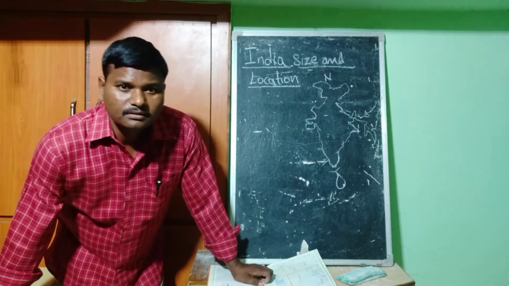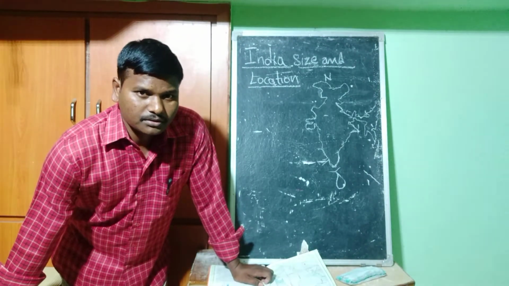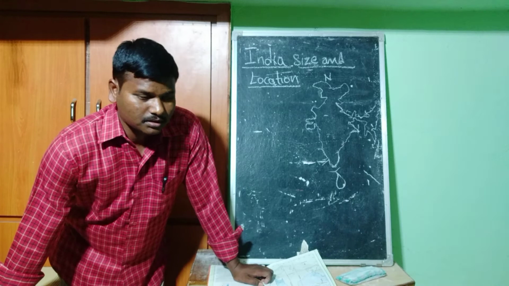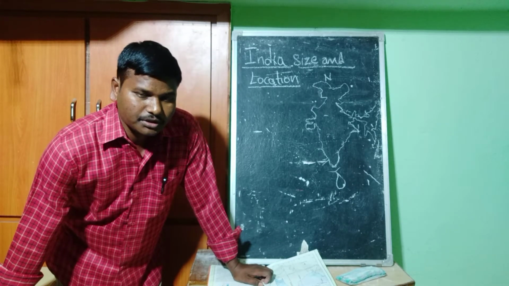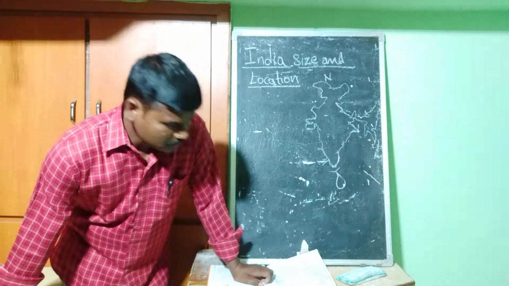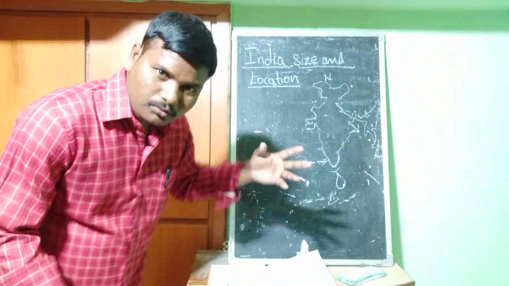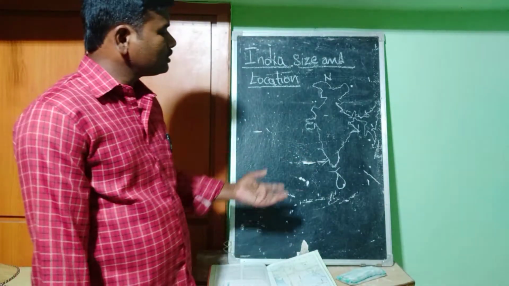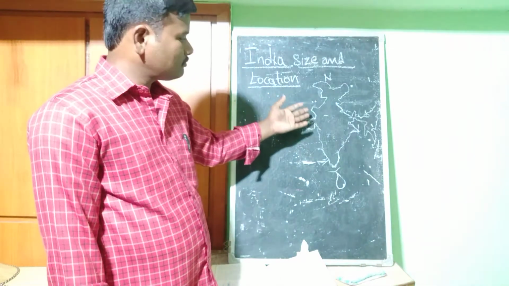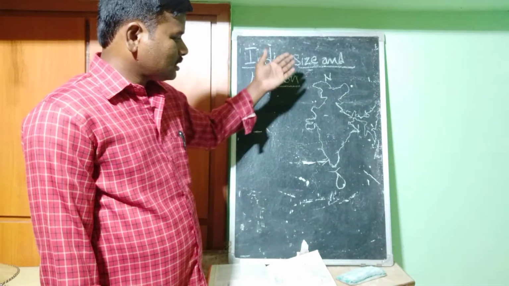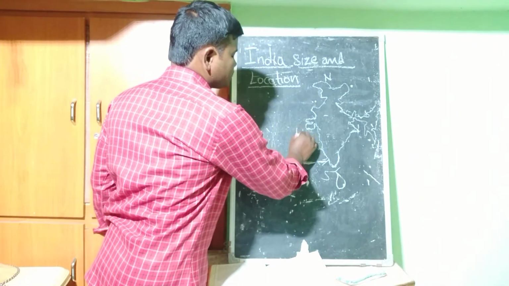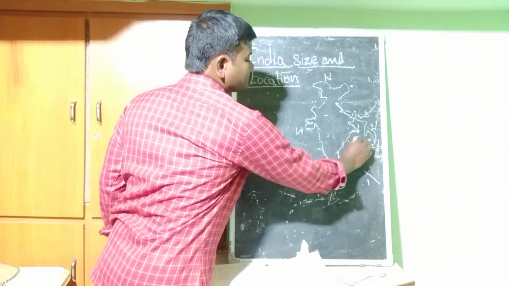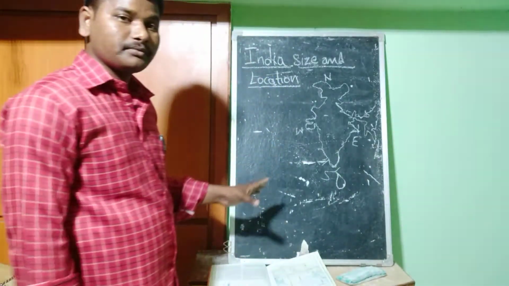Hi students, in this class we have already learned about the location of India, and here we are going to learn about India and the world. So, India and the world: how is it connecting with the world? This is called the Indian map, and north and south, and the west and the east. These we already know.